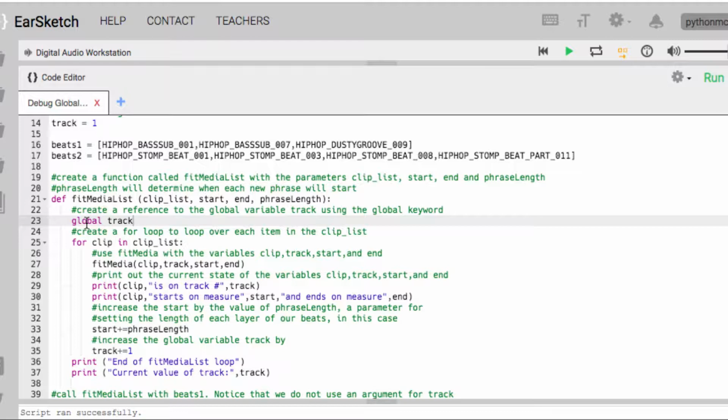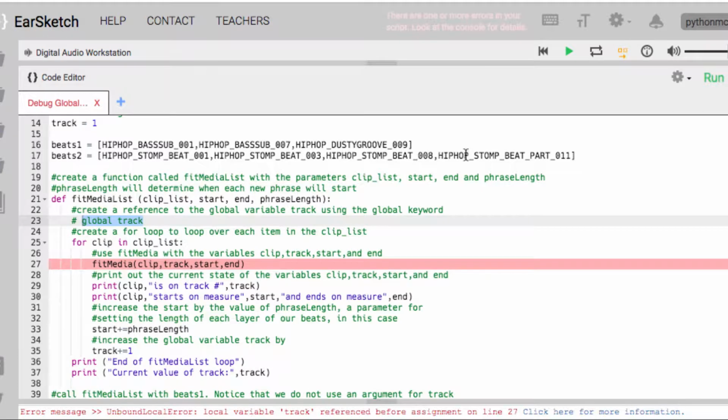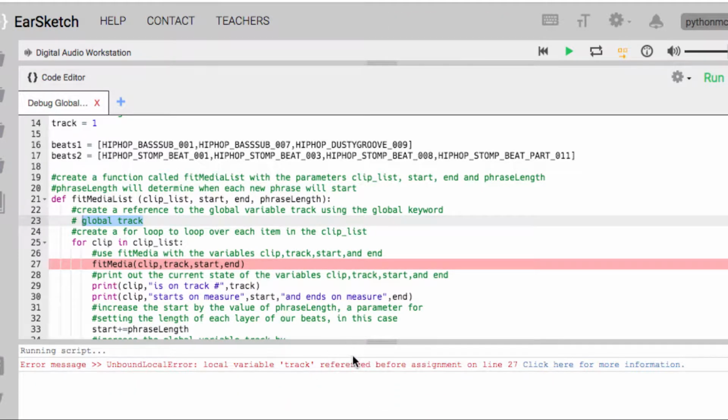And then when I update track plus equals 1 on line 35, because I use that global keyword track, it'll update the value on line 14. Now, if I eliminate that line, global track, now it doesn't know what track is because there's no local variable for it and it can't access the global variable. So you haven't passed track as an argument.